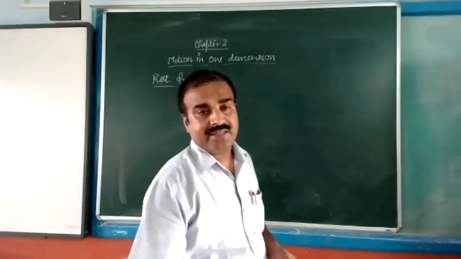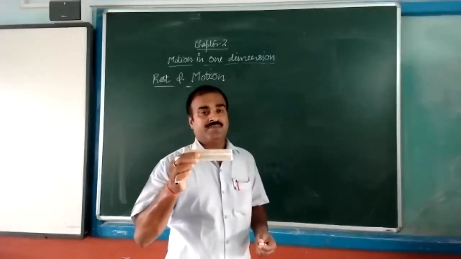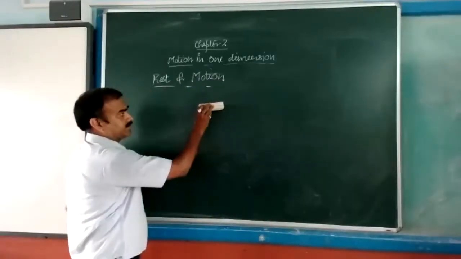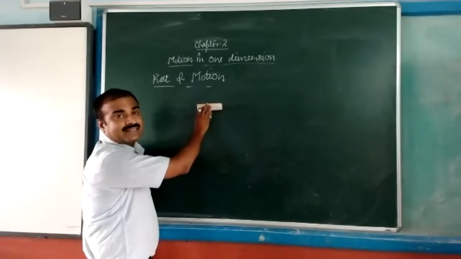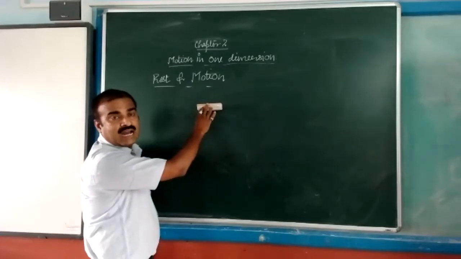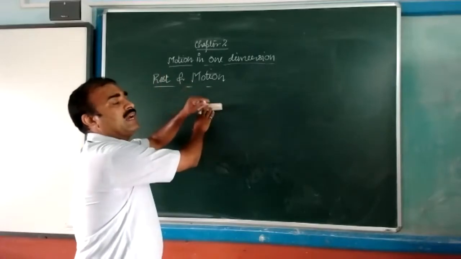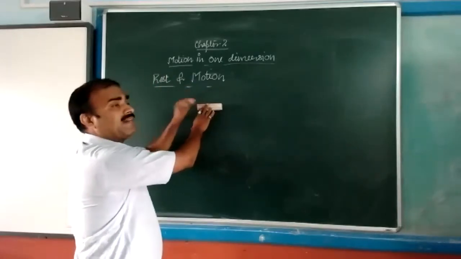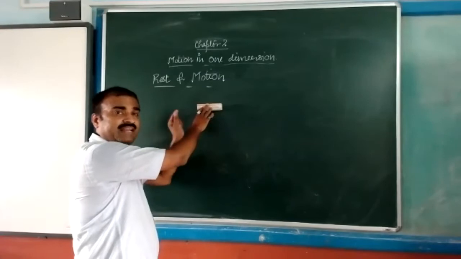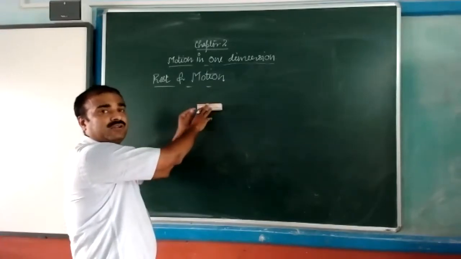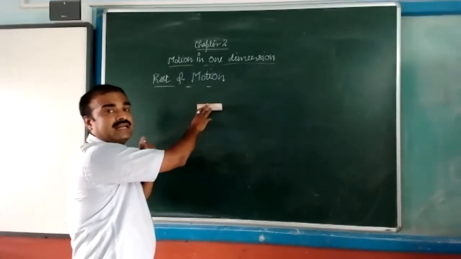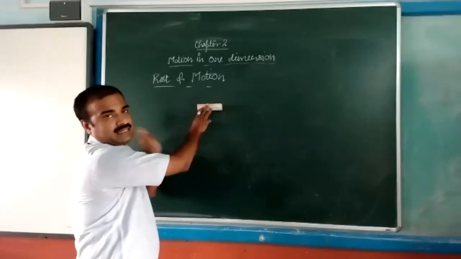Take the example of the duster. If it is kept here, and with respect to surrounding its position is the same in the very beginning and at the final state, that means the body will be at rest.